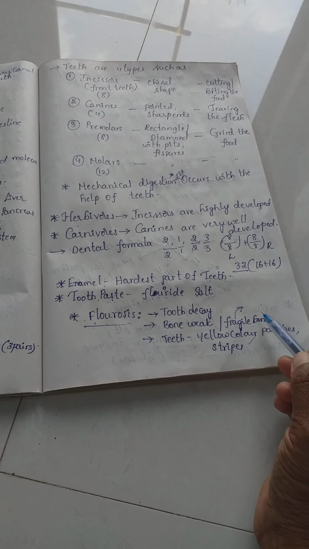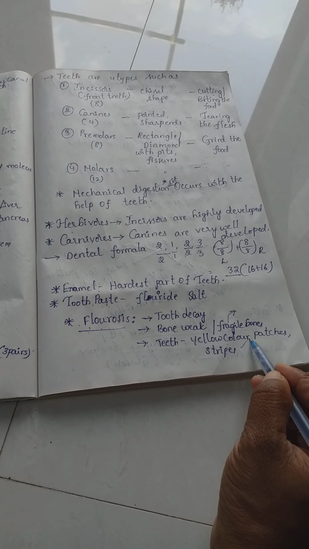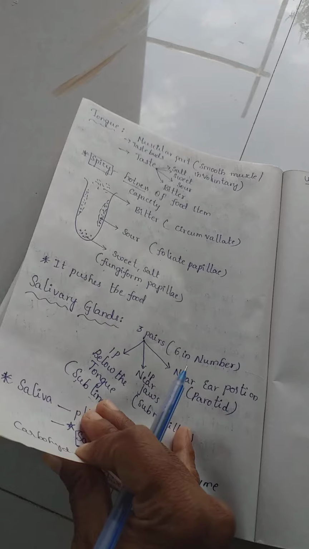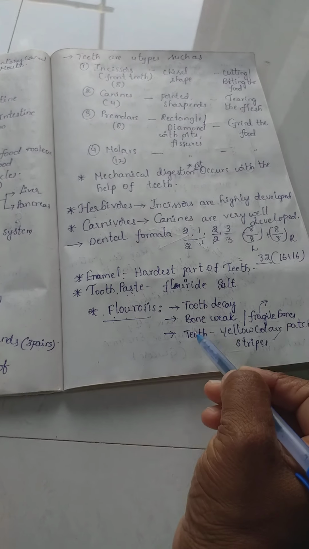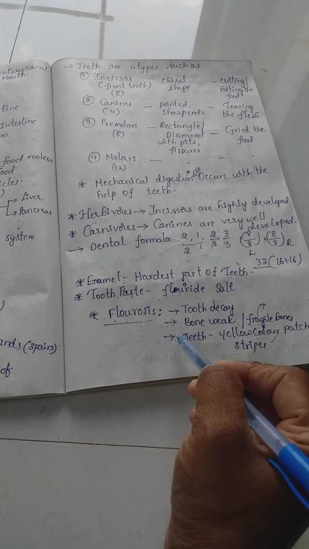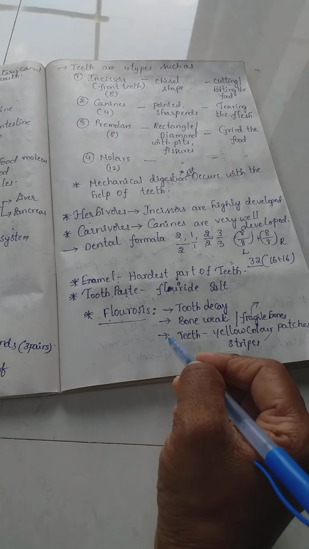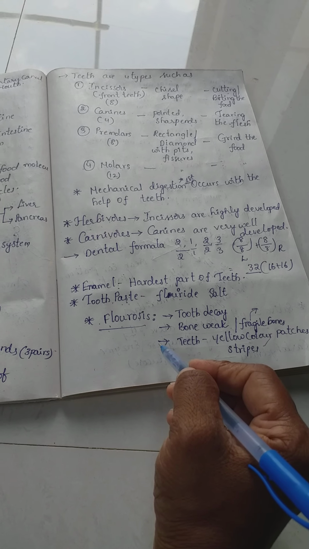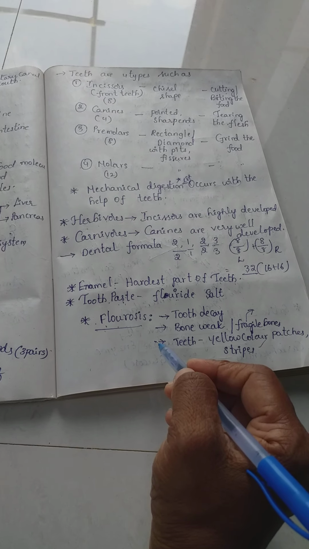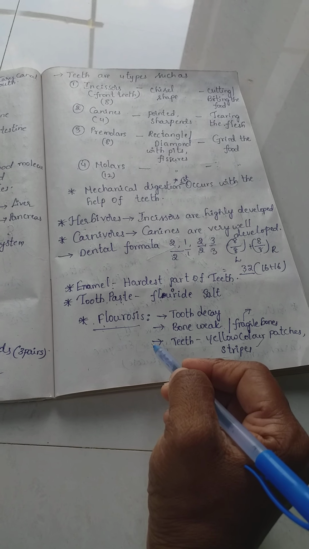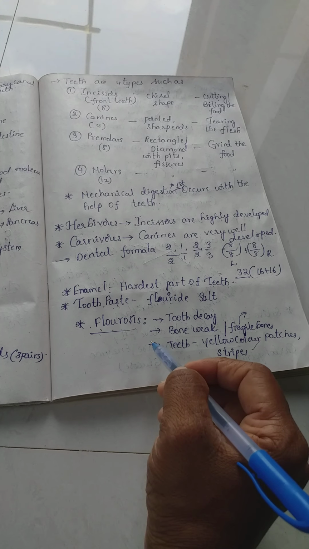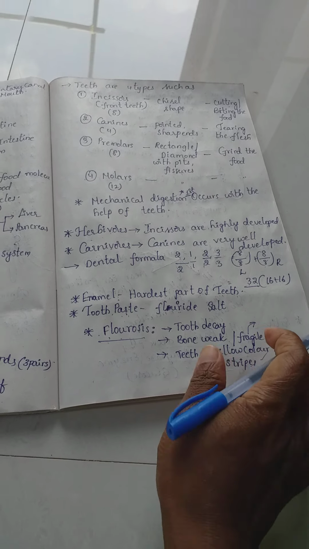It breaks very easily, and teeth also become yellow in color. Patches and stripes we can see. The fluorosis affected areas in Andhra Pradesh are Prakasam district, and in Telangana, Nalgonda and Rangareddy districts.